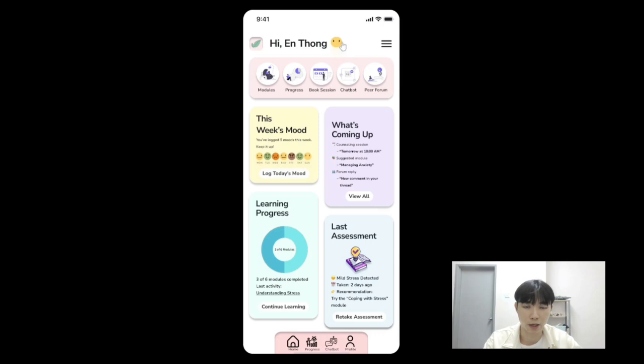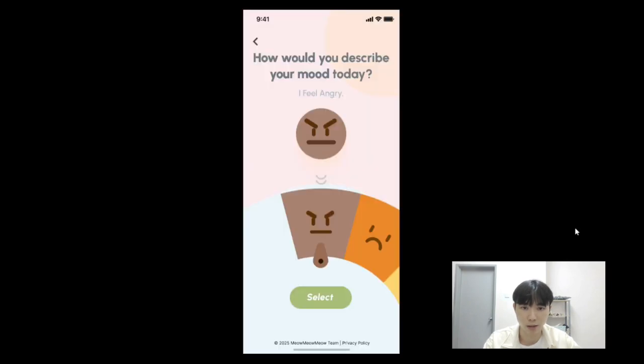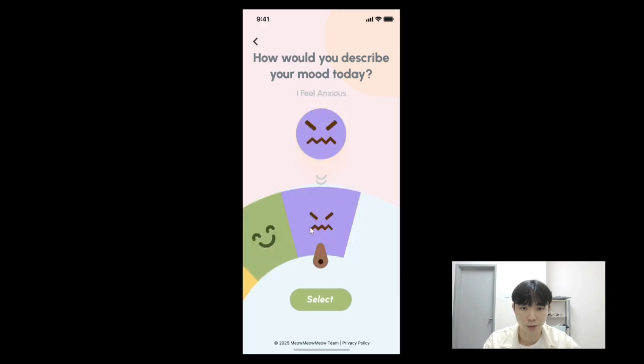Firstly, you can see the emoji right here, which is neutral or nothing. So we can log today's mood by clicking this. Next, the user will be brought to the log daily mood interface. You can see there are 5 emoji right here, or 5 moods, which are angry, sad, neutral, happy, and also anxious. Let's say today the user feels anxious, so we select the anxious emoji and click set.